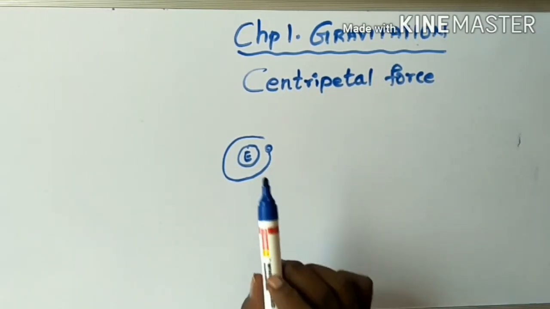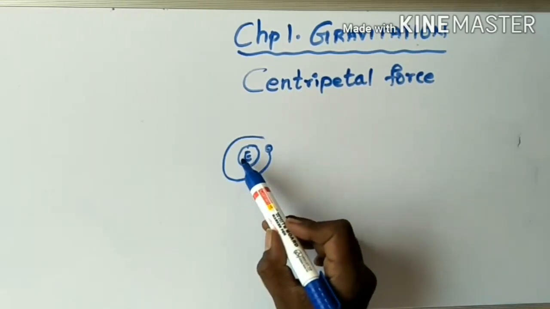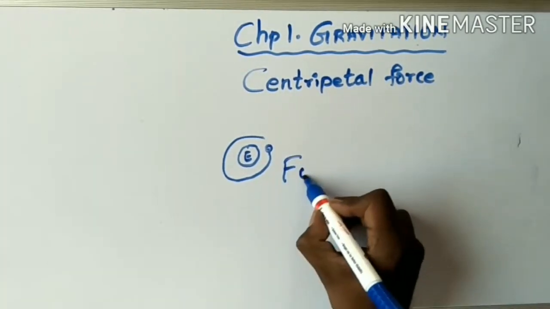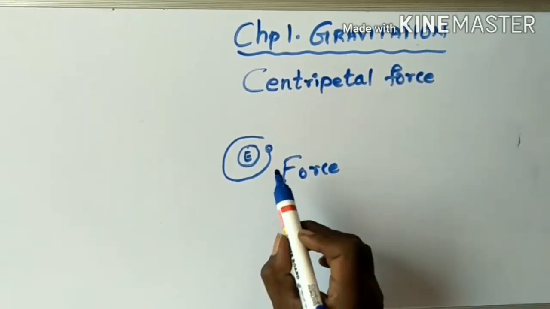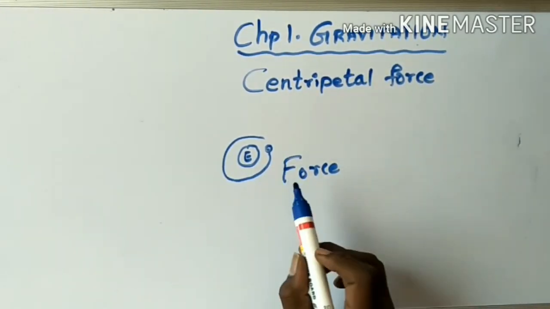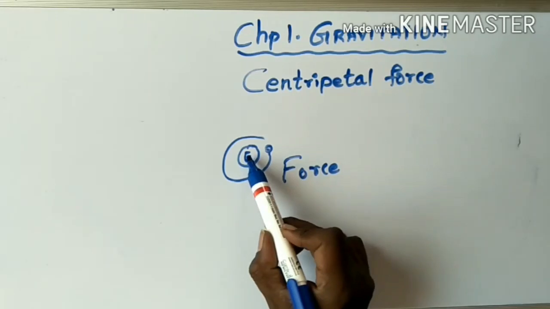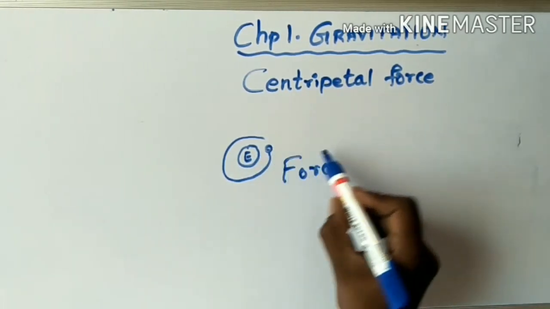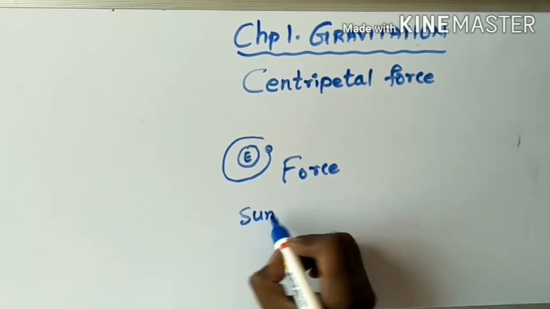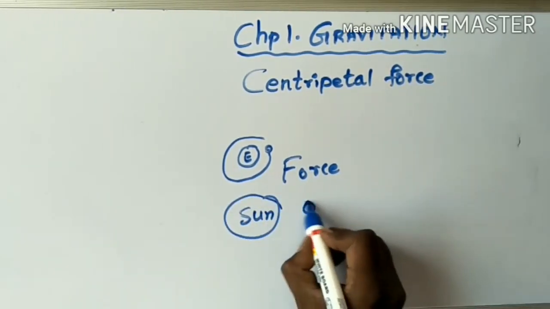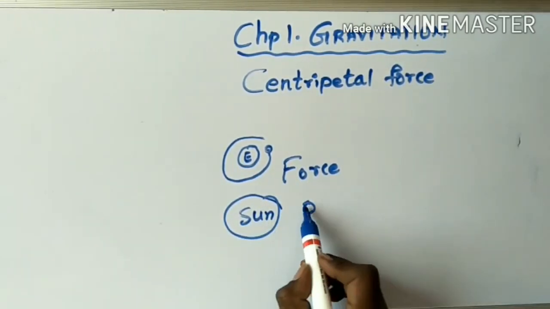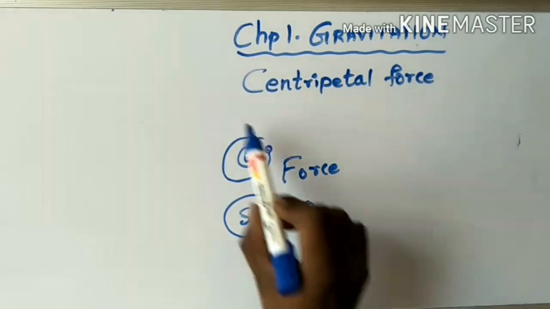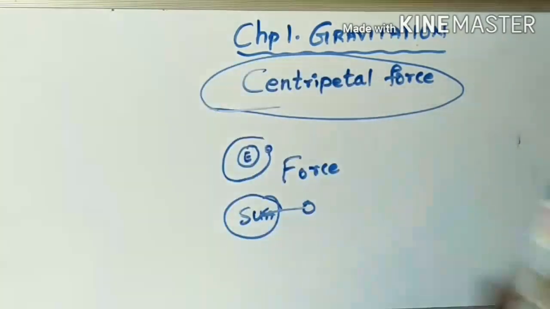Now it is clear that for the moon to go around the earth, there must be a force exerted on the moon, and this force must be exerted by the earth, which attracts the moon towards itself. Similarly, the sun must be attracting the planets, including the earth, towards itself. And this force, we call it centripetal force.